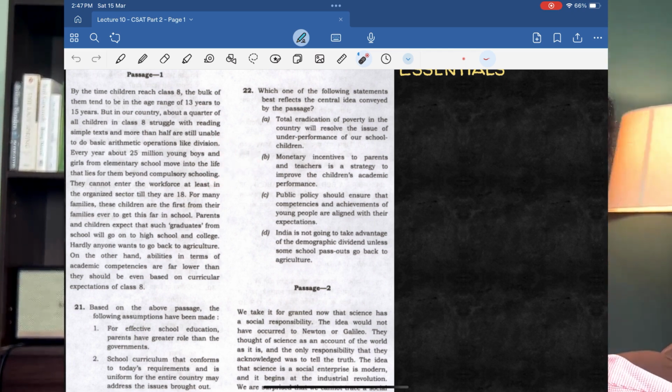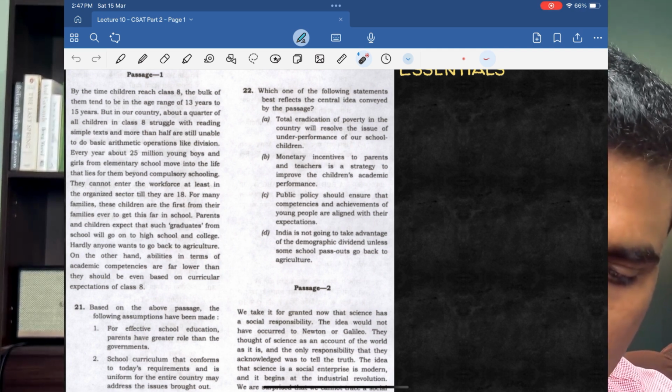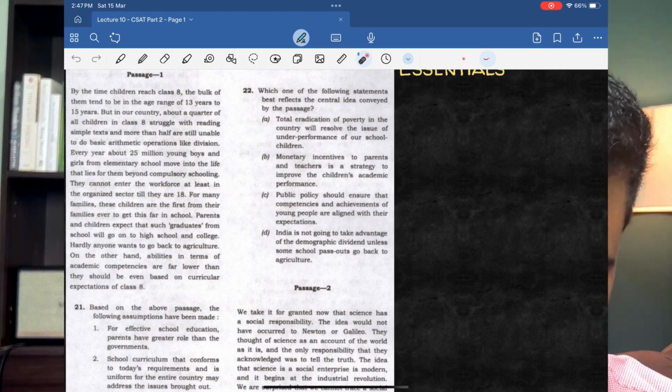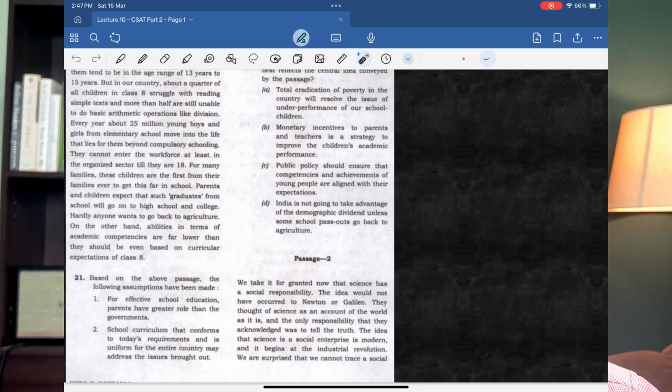Okay, fine, that's a simple, normal idea. They cannot enter the workforce, at least in the organized sector, till they are 18 years of age. For many families, these children are the first in their families ever to get this far in school. Parents and children expect that such graduates from school will go on to high school and college. Hardly anyone wants to go back to agriculture. On the other hand, abilities in terms of academic competencies are far lower than they should be, even based on the curricular expectations of class 8.